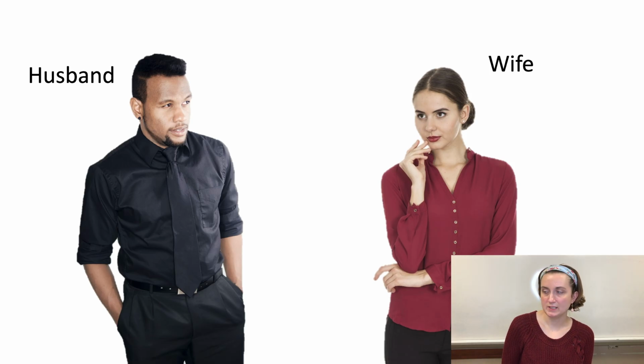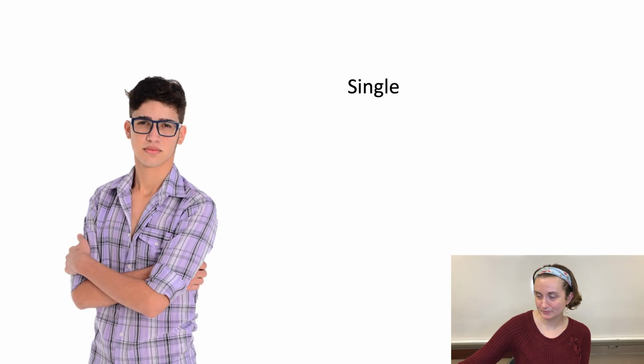Tanya and Felix are married to each other. They are both spouses. Single. Tanya's brother is single. He is not married. Divorced. Tanya's sister is divorced. She was married and is not married anymore.